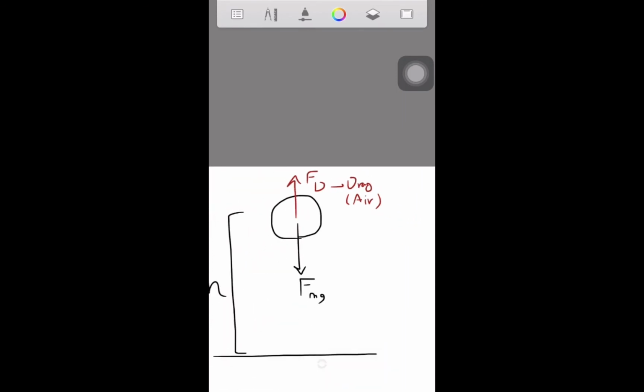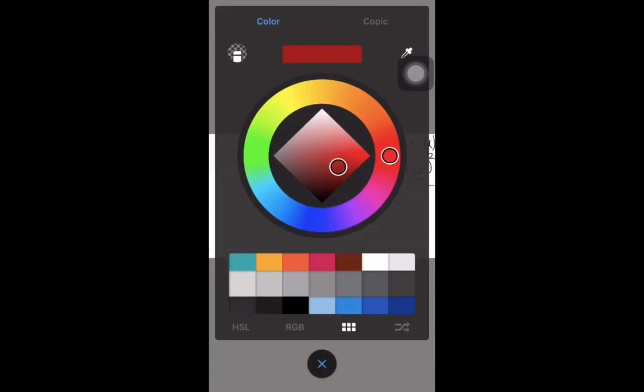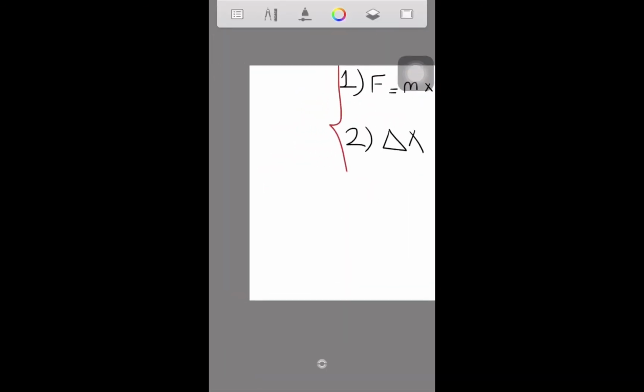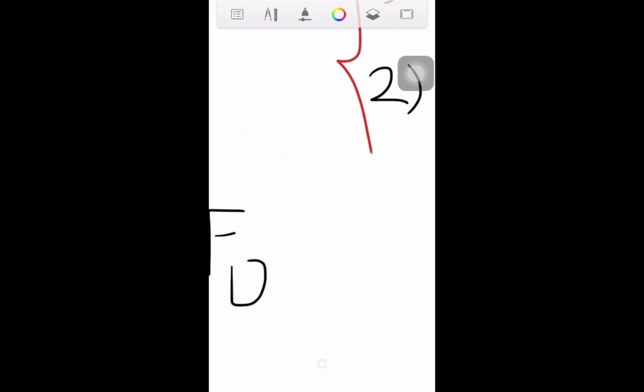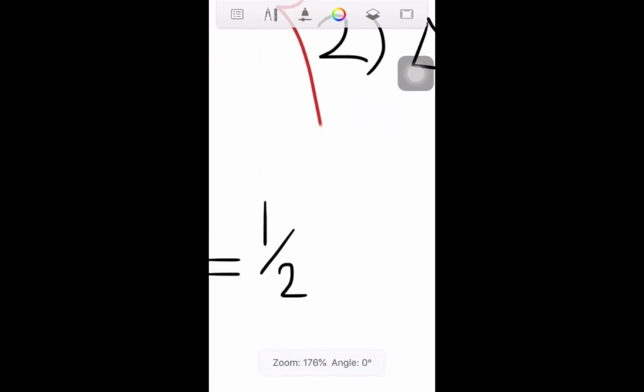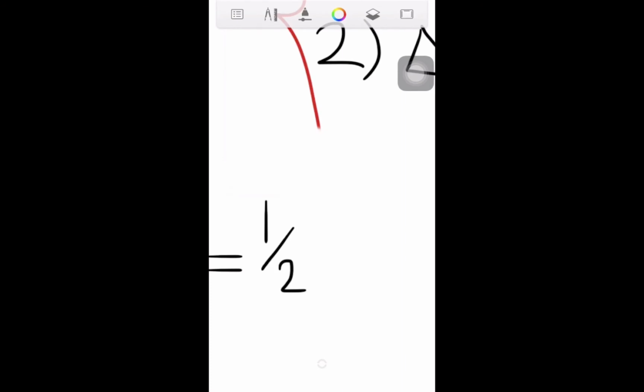Now that we know what drag force is, we're going to go through the formula to calculate the drag force itself, and then we're going to go to the coding. So we have one more formula to cover, and that's the formula of drag force. We have F subscript D, which stands for drag. F subscript D equals half times rho, which is a Greek letter and is basically the density of that object.